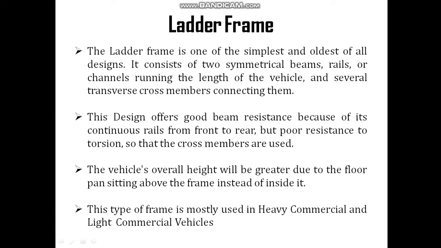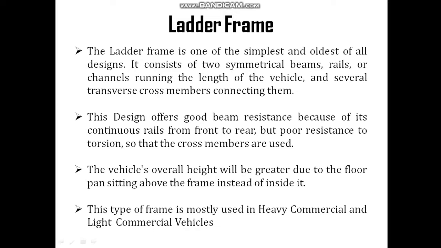So one advantage of this ladder frame is that it offers good beam resistance because of its continuous rails from the front to rear. But it gives poor resistance to torsion. That is the disadvantage of this type of frame, that it gives very poor resistance to torsion, so the cross members are used.